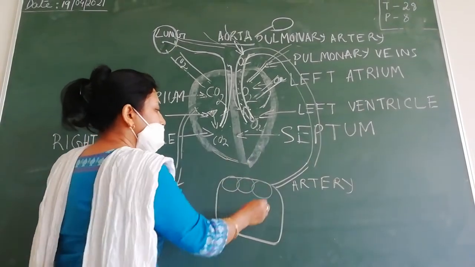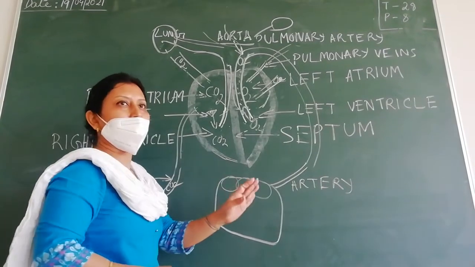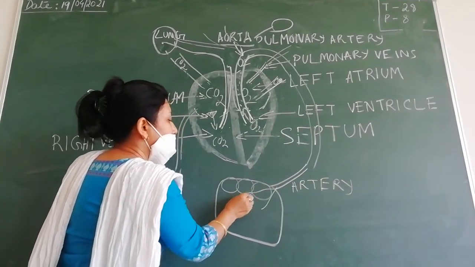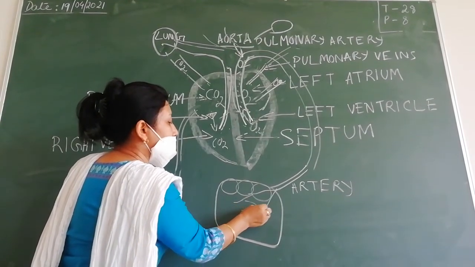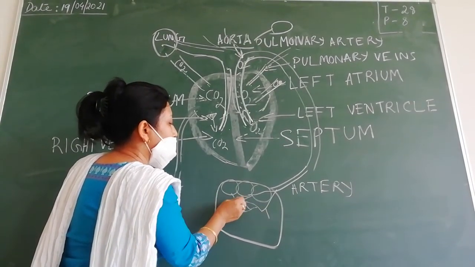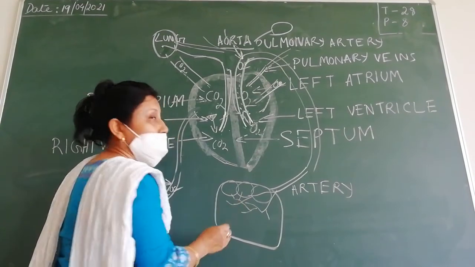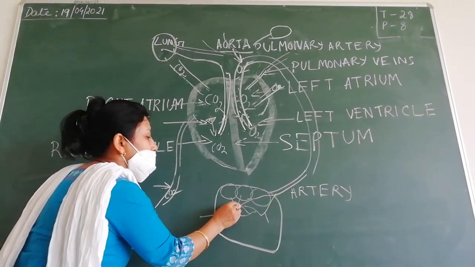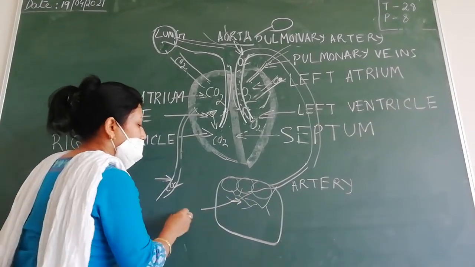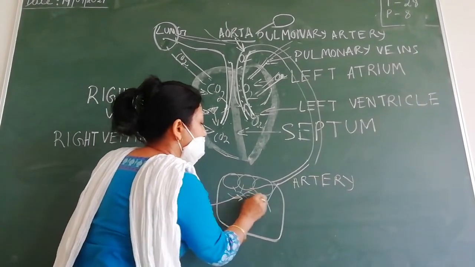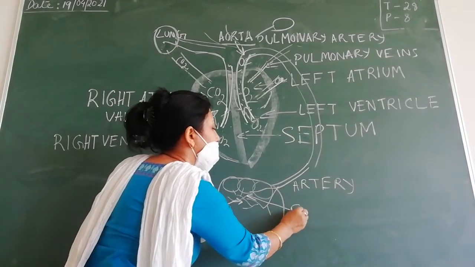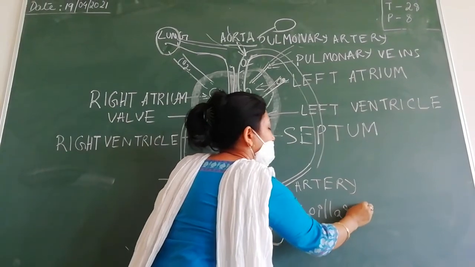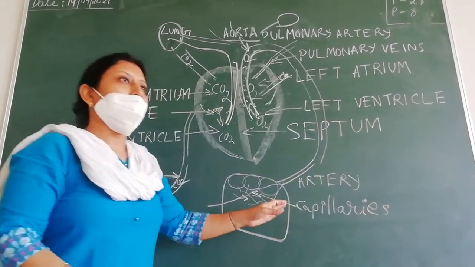Now what happens? This artery will branch off into smaller branches, and they will form still smaller branches. What is the name of these smaller branches? Excellent, very good. They are called capillaries.